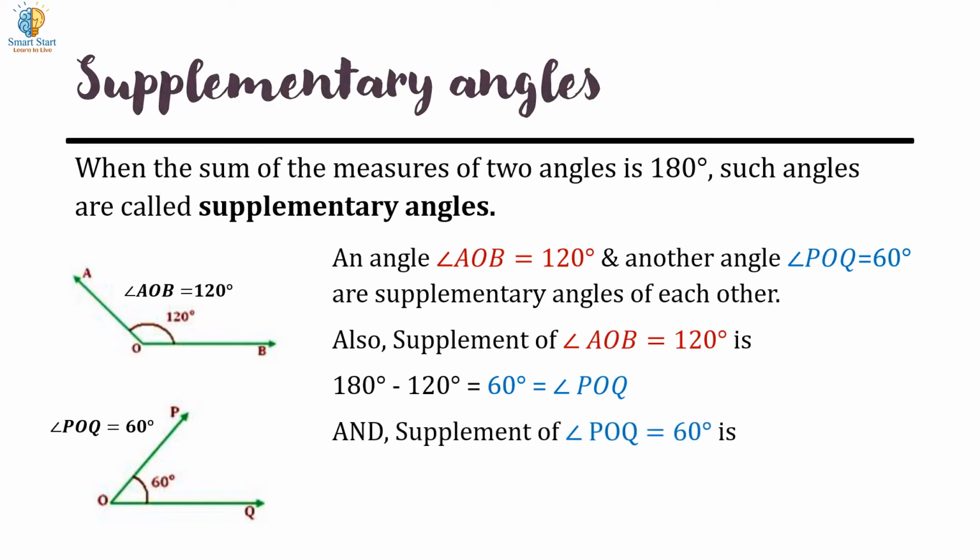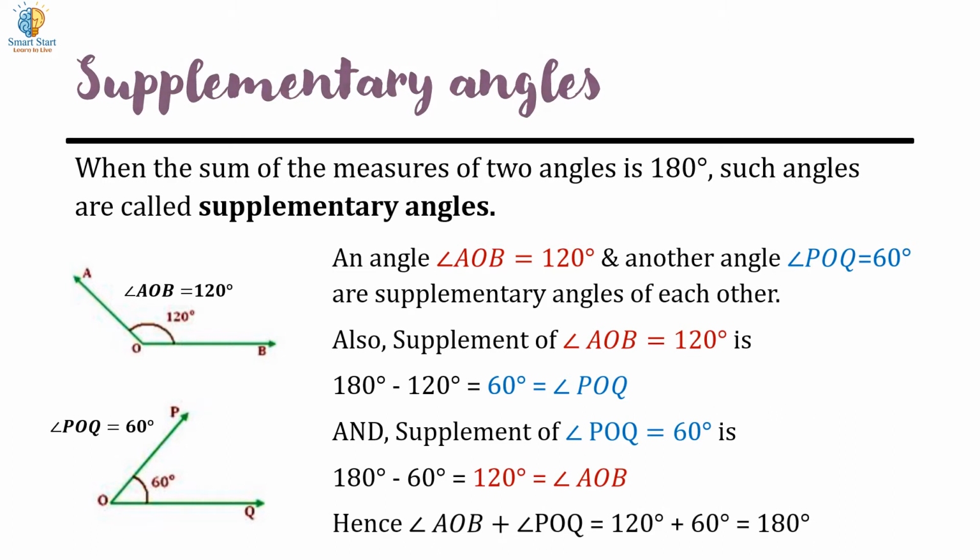And the supplementary angle of POQ, which equals 60 degrees, is 180 degrees minus 60 degrees equals 120 degrees, which equals angle AOB. Hence, angle AOB is the supplement of POQ. Hence, angle AOB plus angle POQ equals 120 degrees plus 60 degrees, that is 180 degrees. Hence, both angles AOB and POQ are supplementary to each other.